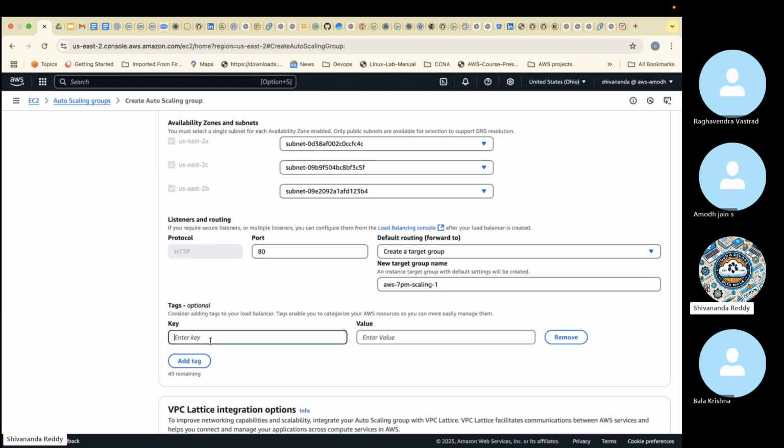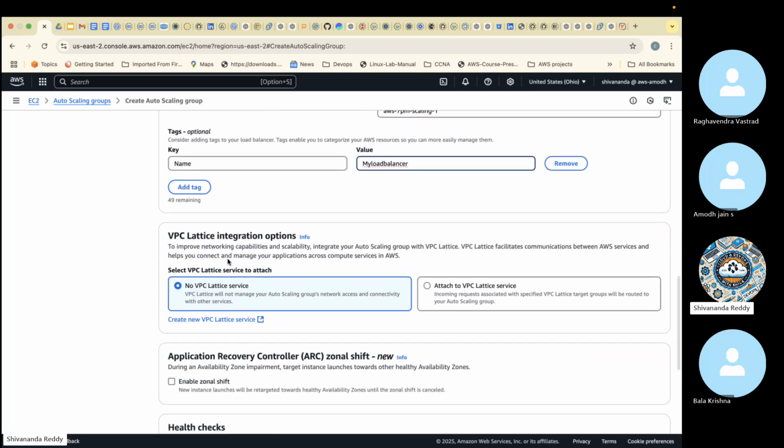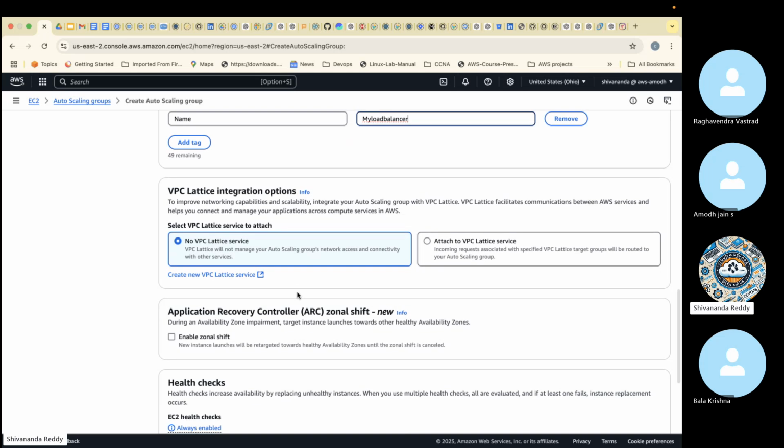Next, tags. If you want, you can add a tag and mention here, my load balancer. Then VPC Lattice integration, let it be no VPC Lattice. What is this VPC Lattice? It is to improve networking capabilities and scalability, integrating your AWS Auto Scaling group with VPC Lattice. VPC Lattice facilitates communication between the AWS services and helps you connect and manage your application across the compute services in AWS.